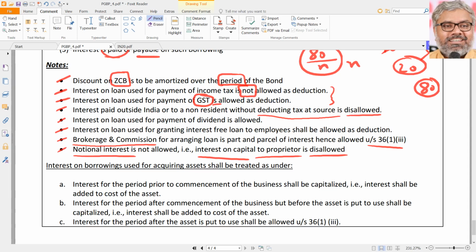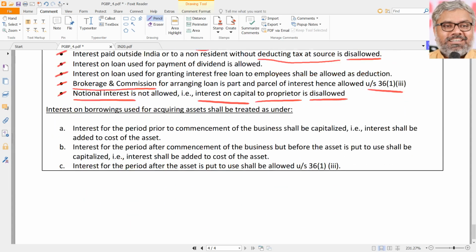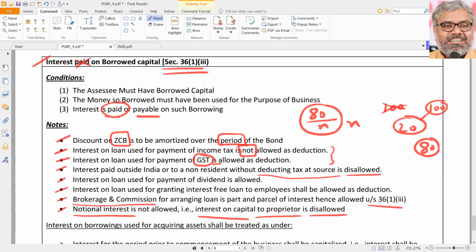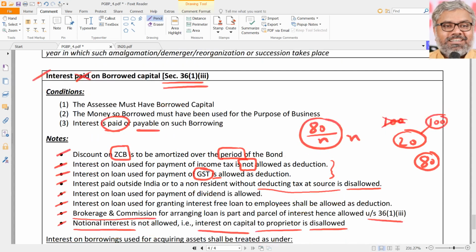Even if loan is taken for payment of GST, such interest is allowed. Loan is taken for payment of dividend, loan is taken for granting interest-free loans to the employees, all of them interests are allowed. Brokerage commission, arrangement fees are part and parcel of the interest, so they are also allowed as deduction. That is about interest on borrowed capital under section 36(1)(3).